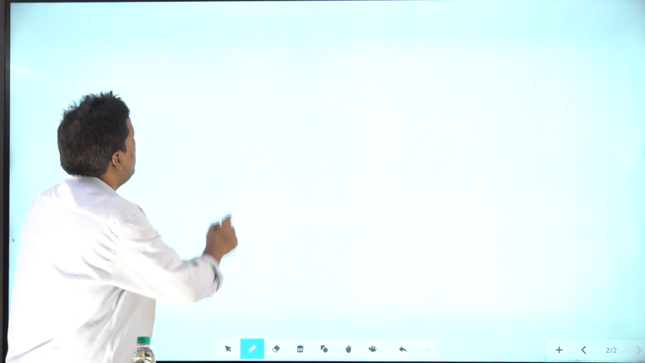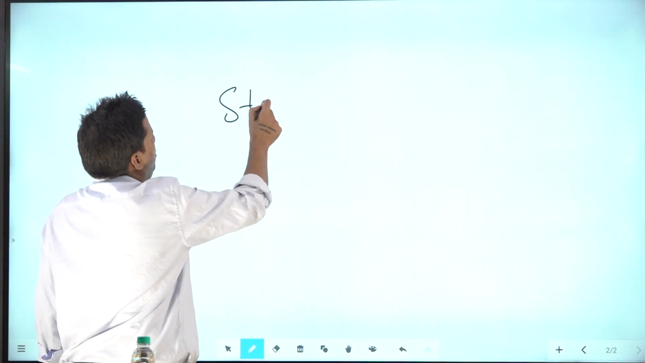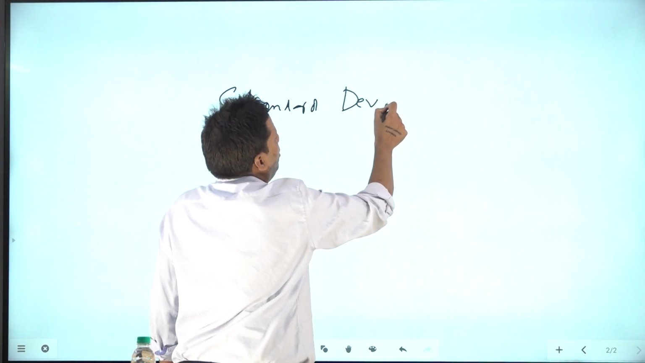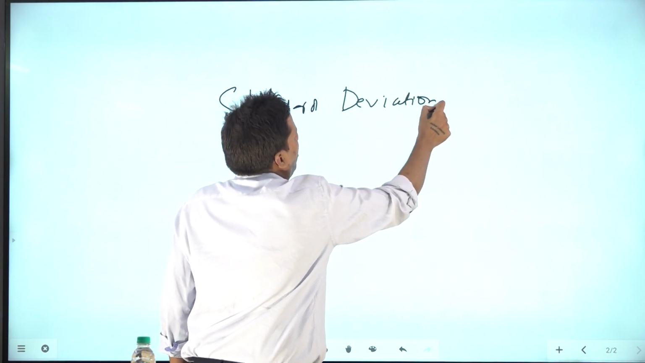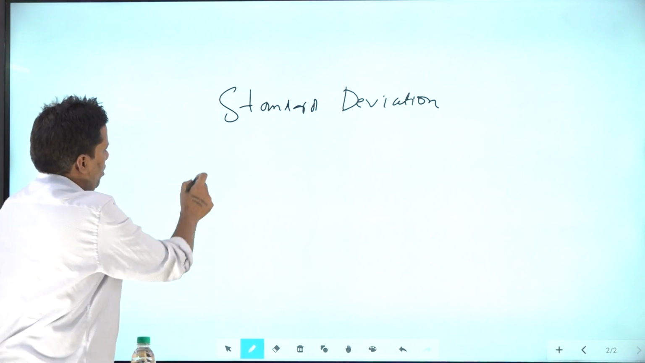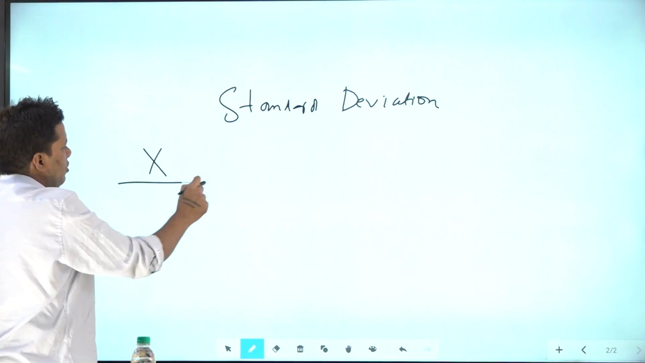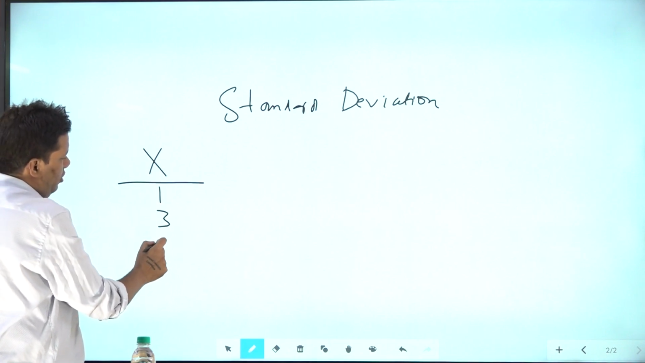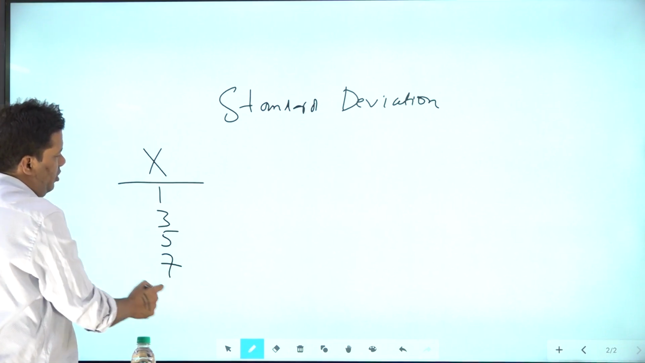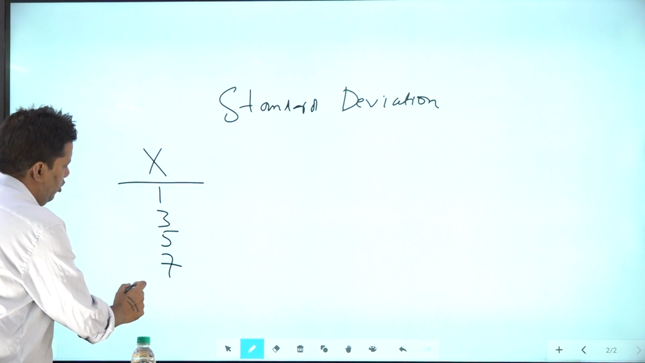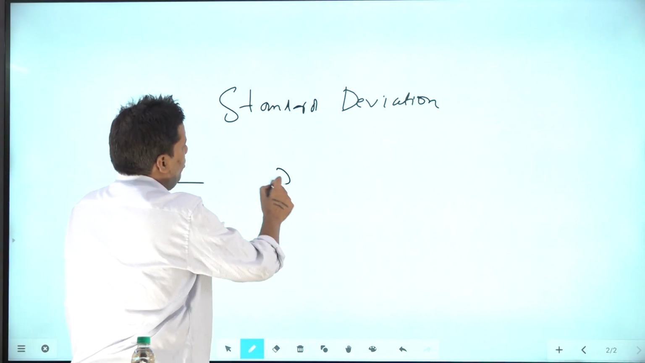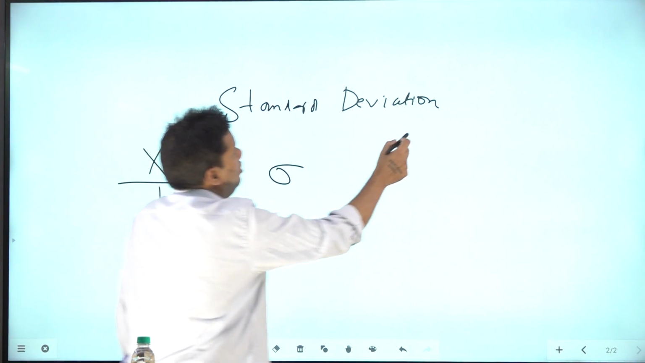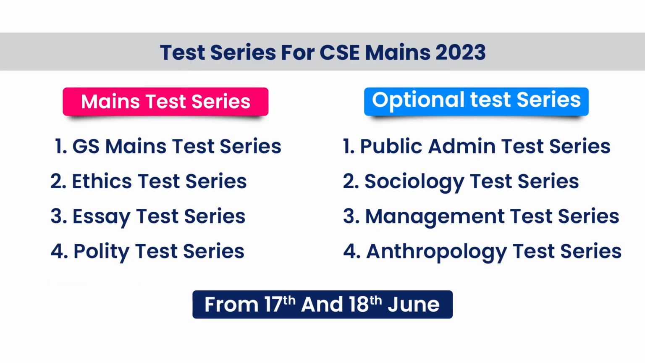You must also know standard deviation. Let's say there is some data, I'm calling it X, and the numbers are like 1, 3, 5, 7. You have to calculate the standard deviation. So first, what you will do, standard deviation is given by this formula. See, variance and standard deviation are related.